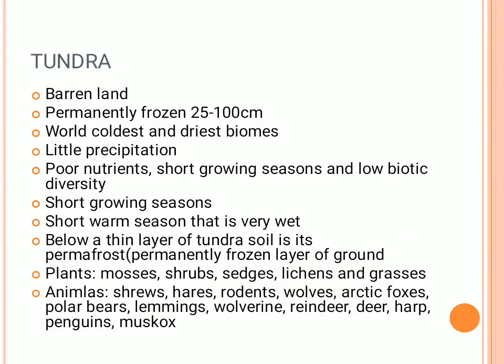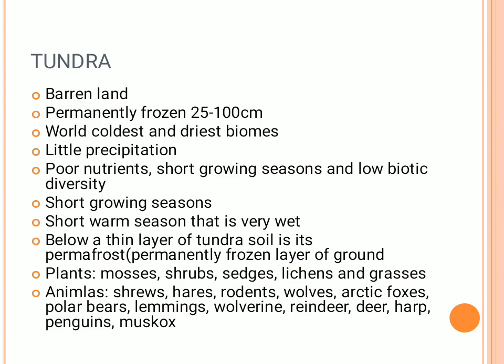Then let's start the discussion with the tundra. Tundra is nothing but barren land, because it is permanently frozen. 25 to 100 centimeters of rainfall occurs per year. It is the world's coldest and driest biome. There is very little precipitation, and only a small portion has shrubs, mosses, or lichens.